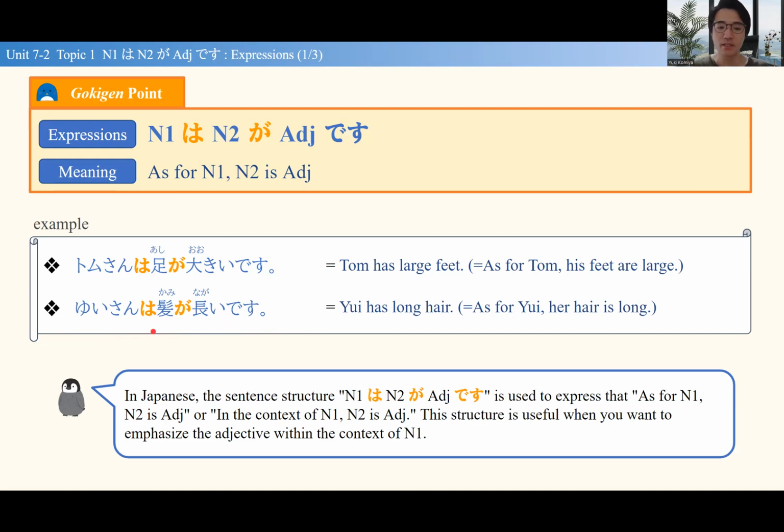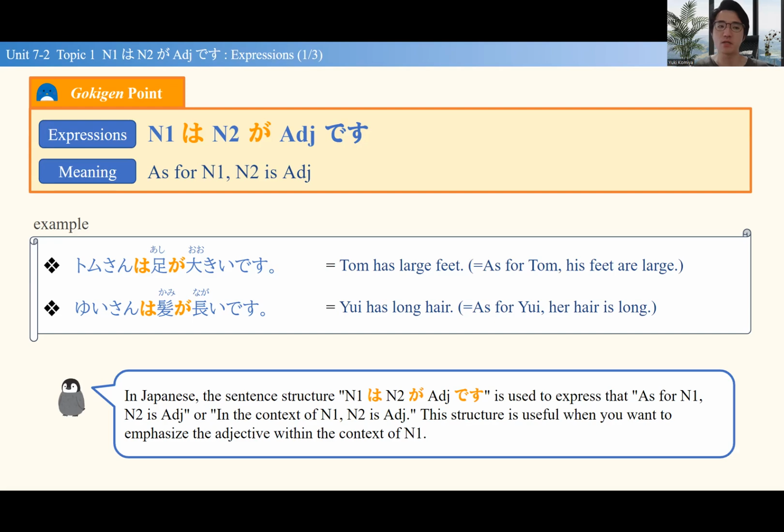So this sentence pattern is used basically when we want to describe someone or something's detailed description, like appearance or personality. Actually, for the first sentence, if I want to say Tom's feet are large, Tom has large feet, we could say トムさんの足は大きいです. Like Tom's feet are large. That's okay, but not exactly natural in Japanese.